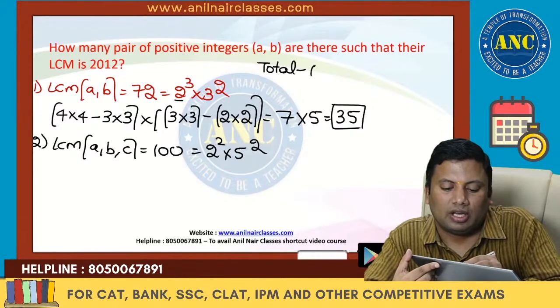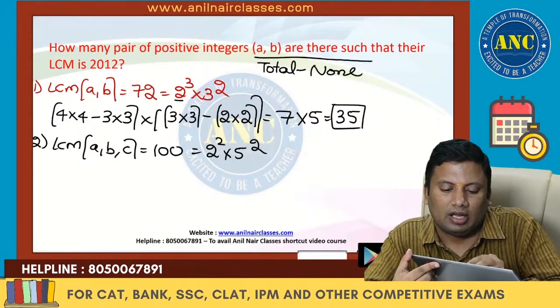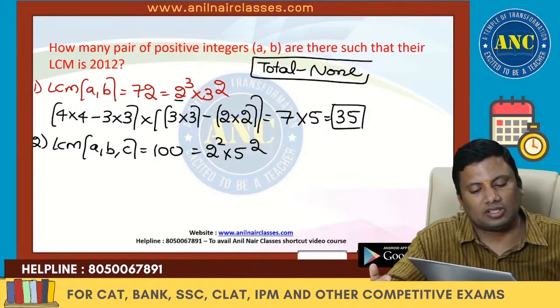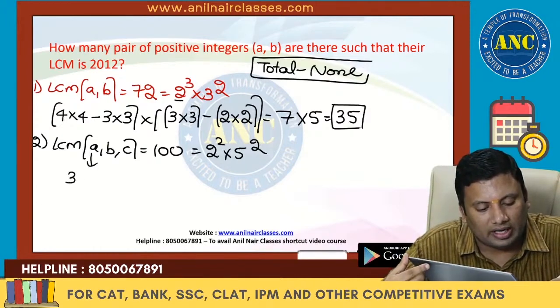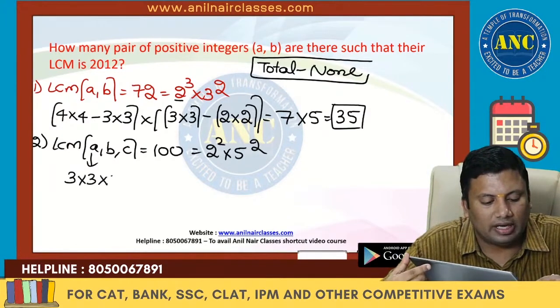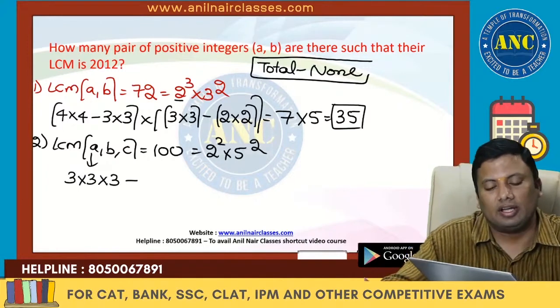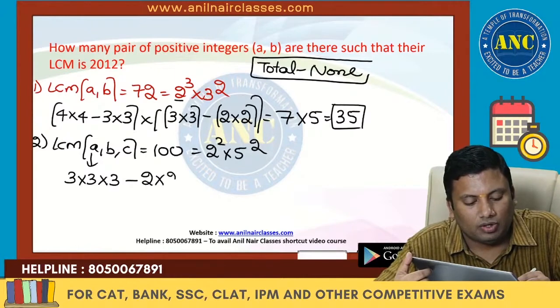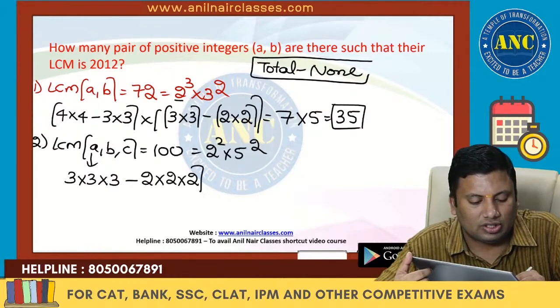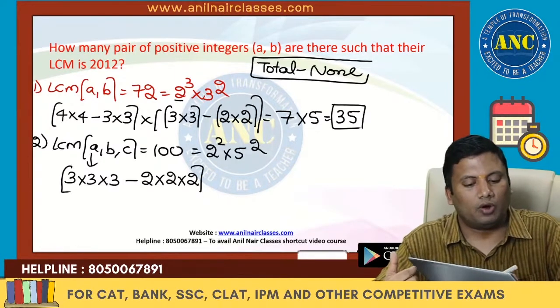We are using total minus none. A will take from 0 to 2, 3 cases. B will also take 3, C will also take 3. A will take 2 square, 2 cases. B 2 cases, C 2 cases. I hope it is clear.